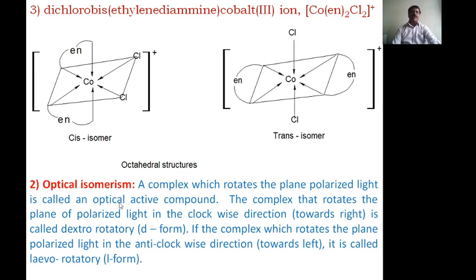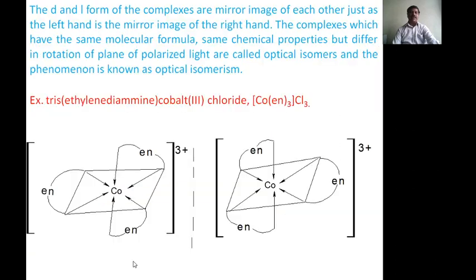Now coming to optical isomerism. A complex which rotates the plane polarized light is called an optically active compound. The complex that rotates plane polarized light in the clockwise direction, or towards the right, is called dextrorotatory or D form. If the complex rotates the plane polarized light in the anti-clockwise direction, or towards the left, it is called levorotatory or L form.